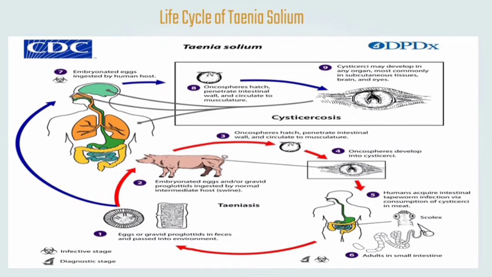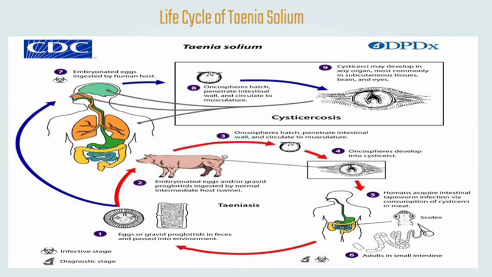So, this is the life cycle of the Taenia solium. On the first one, the eggs or gravid proglottids and the feces pass to the environment. Then it will be ingested by the intermediate host, which is the pig. Oncospheres then hatch and penetrate to the intestinal wall and circulate to the musculature.